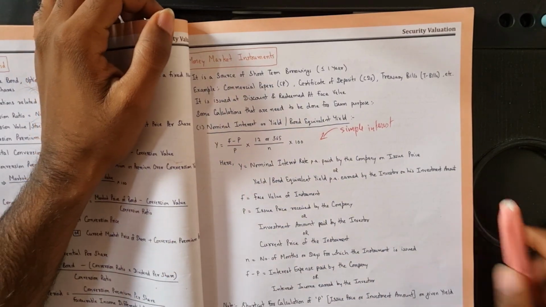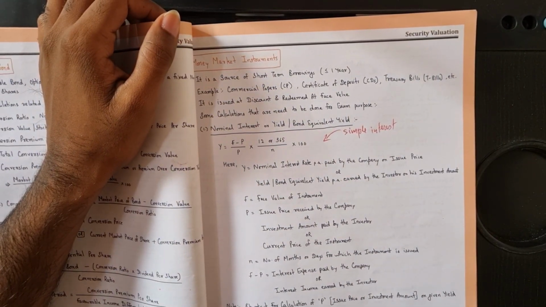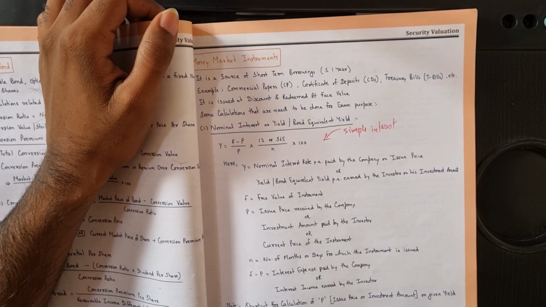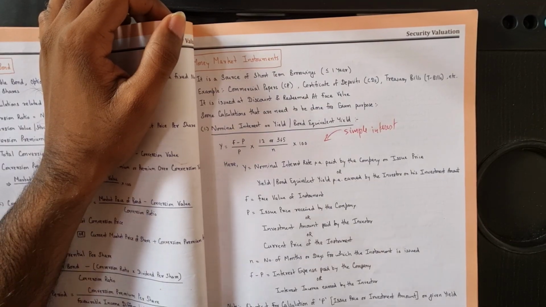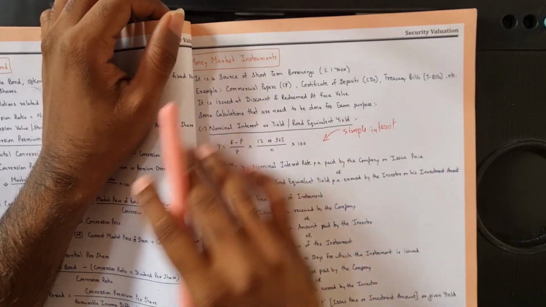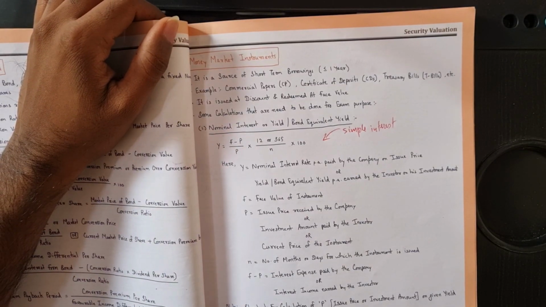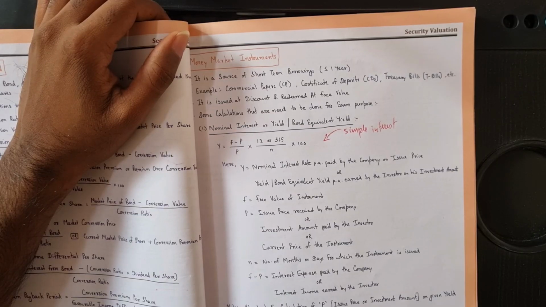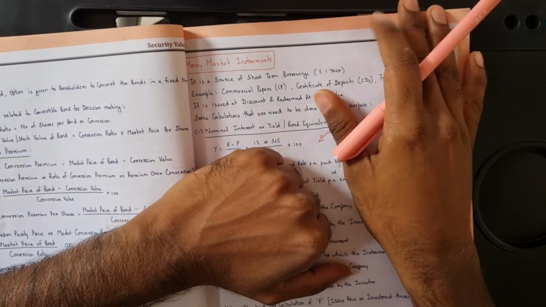So we will start with our last part of this chapter, which is money market instruments. This is the easiest part in your security valuation chapter. You just need to understand the math behind it. Just simple calculations. If you use logic, you will get the answer automatically. So what are money market instruments?